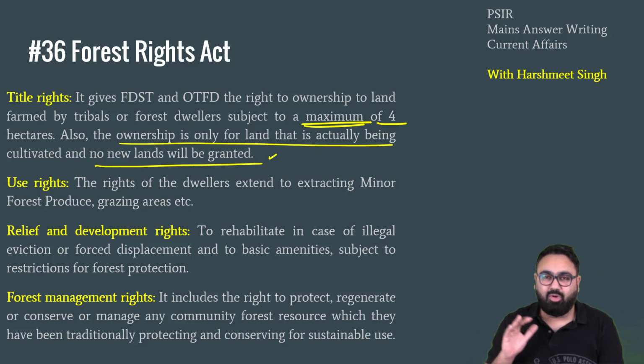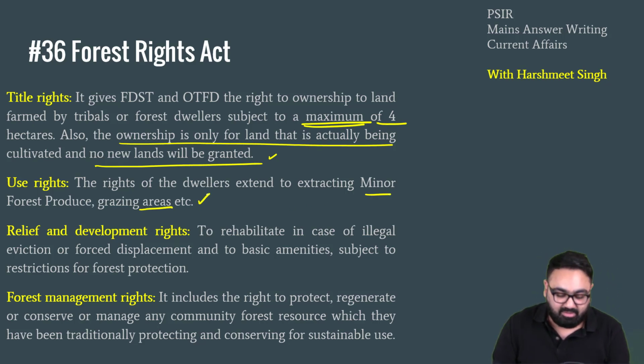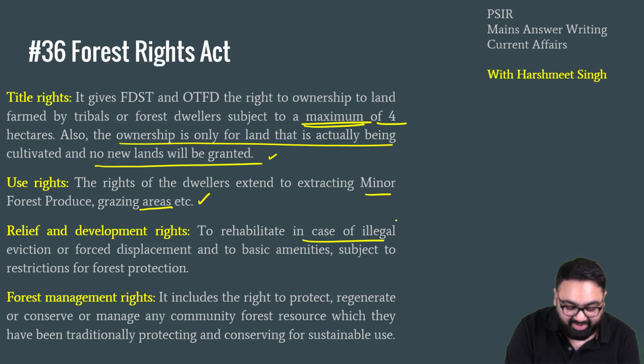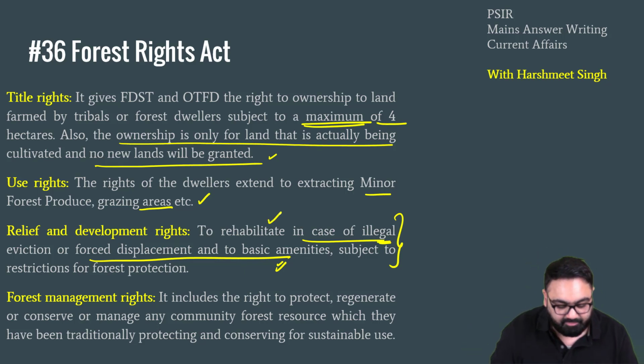Only that land where you are living, which you are using for your own cultivation, that will be given, not more than that. You can also use minor forest produce, and you can use this area for grazing of your animals. The government also decided to rehabilitate in case of illegal eviction. So in case you are illegally evicted and you don't have basic amenities, you will be taken to another place where the government will rehabilitate you.